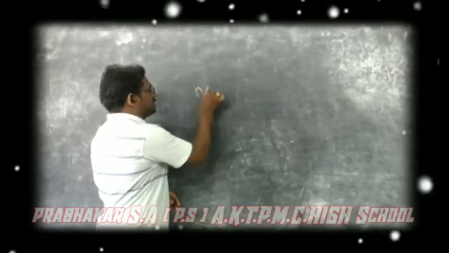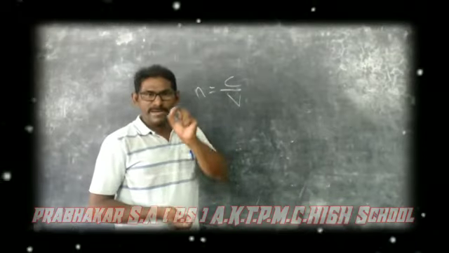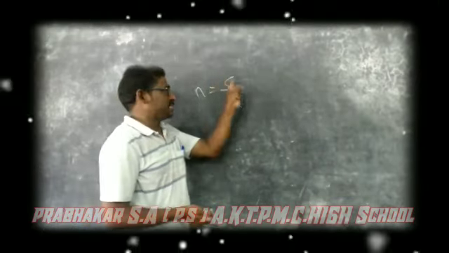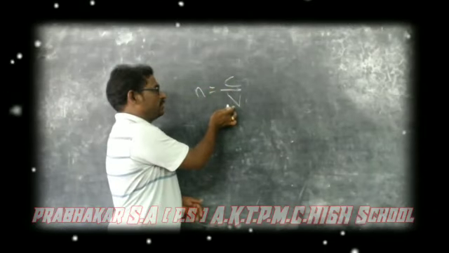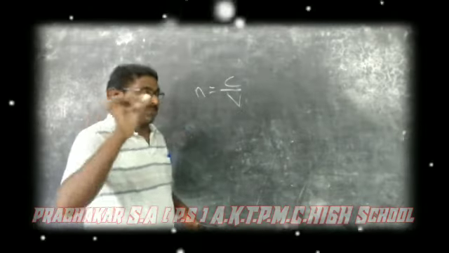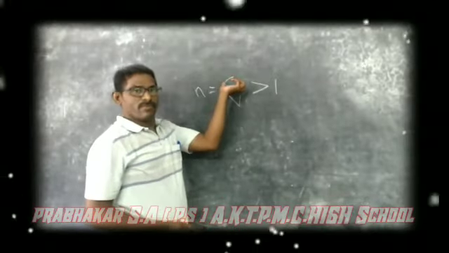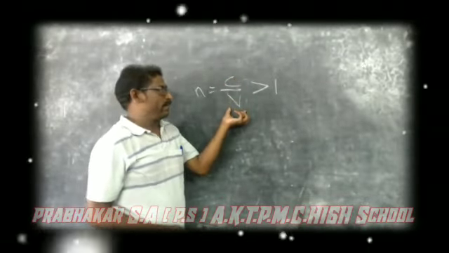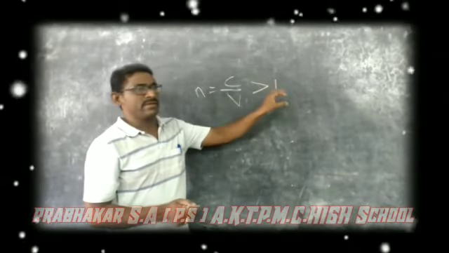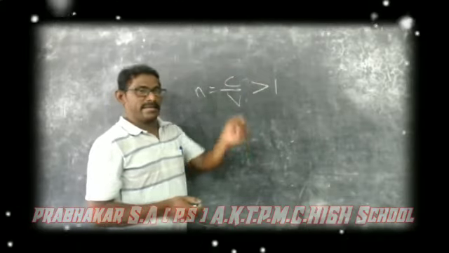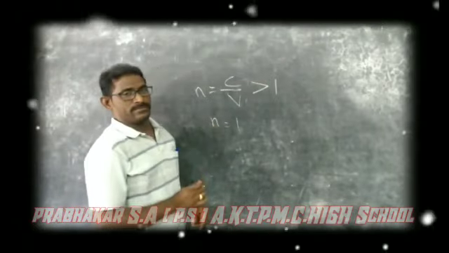So n is equal to c by v. Here, if you consider any material medium, the speed of light in that medium is always less than c. So from this ratio, c is the more value and v is the less value. So the absolute refractive index of any medium is always greater than 1. Why? Because c is more compared to any other material medium. If the speed of light in a particular medium is equal to the speed of light in vacuum, then only n is equal to 1.